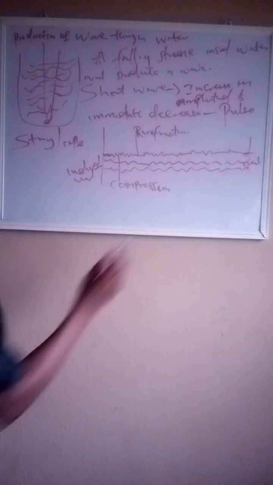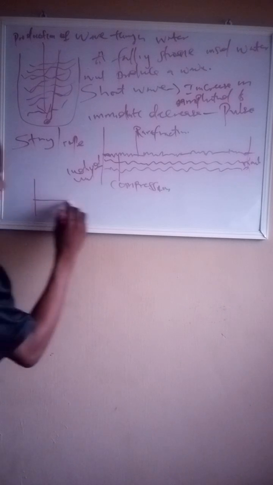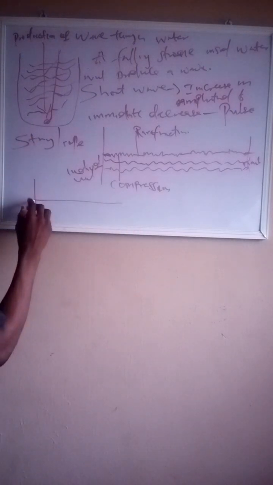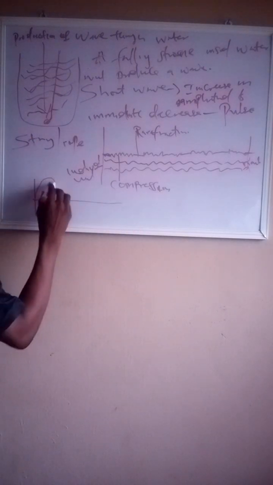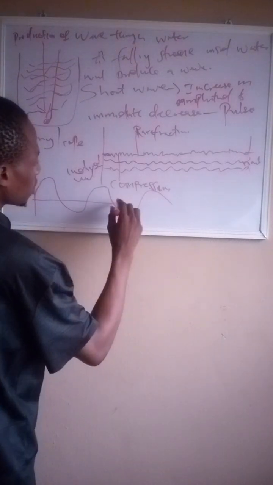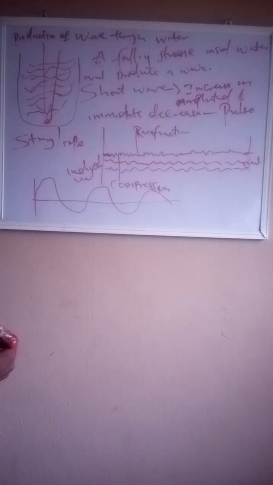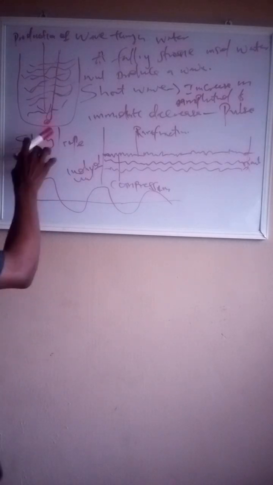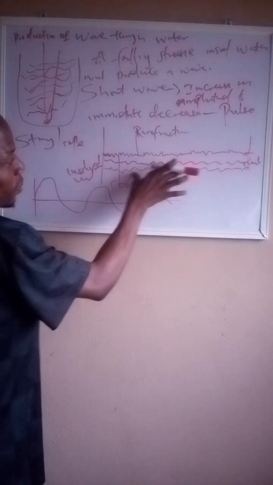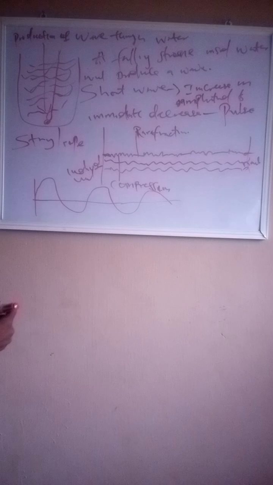Now, this brings us to a diagram like this. This is the point. This is the kind of wave that will be produced by a string. In this form it might not be very clear, but I think in this form it will be clear enough.